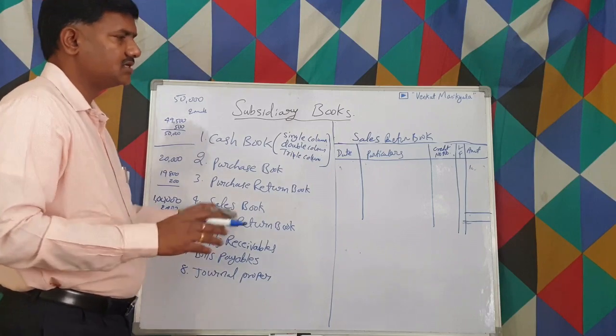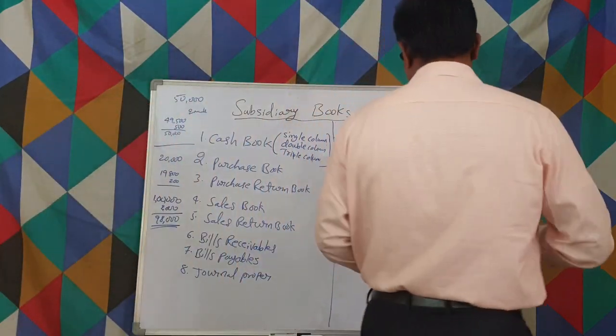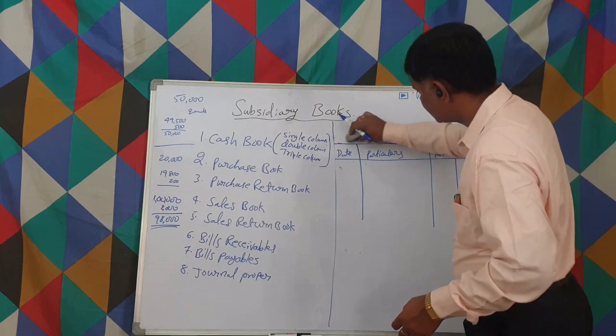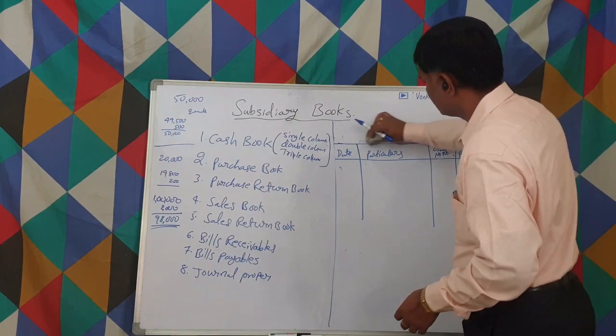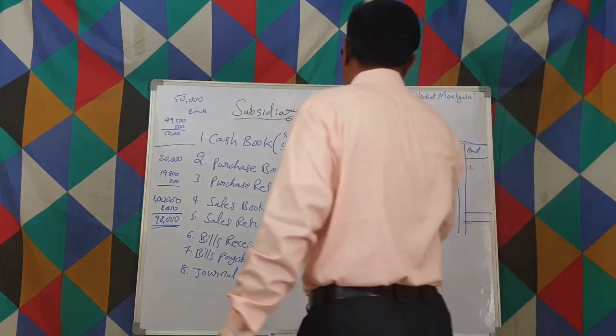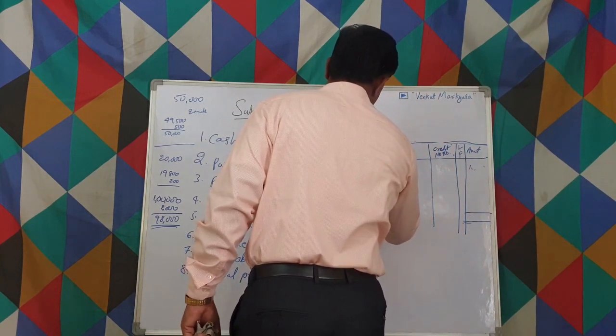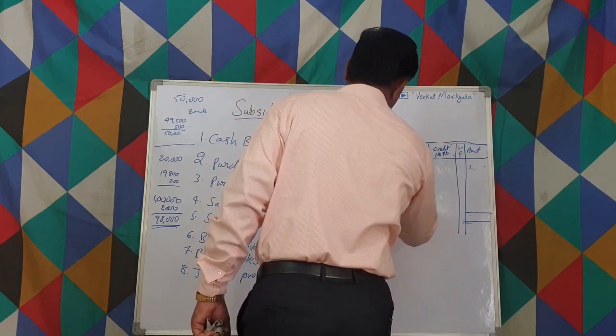Bills receivable. This is also the same. The pro forma is the same. What do we write here? Bills receivables.